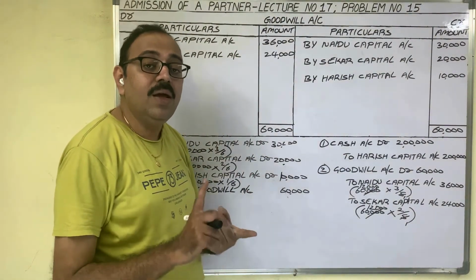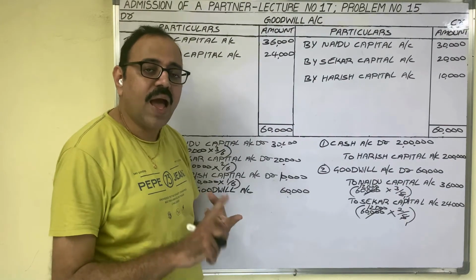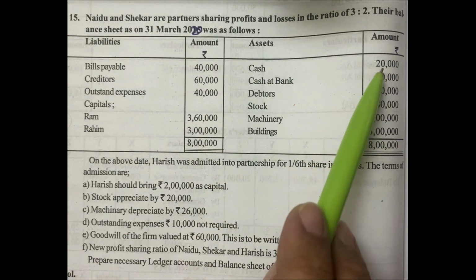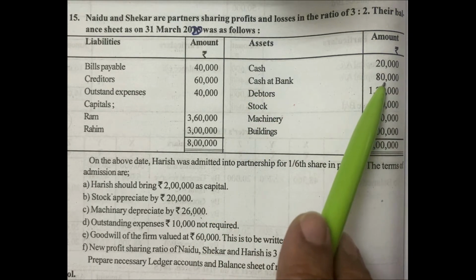Next we have to prepare the cash account or bank account. Then which account should we prepare? Cash account or bank account? In the old balance sheet asset side, cash balance is given as 20,000 rupees. Cash at bank is given as 80,000 rupees.